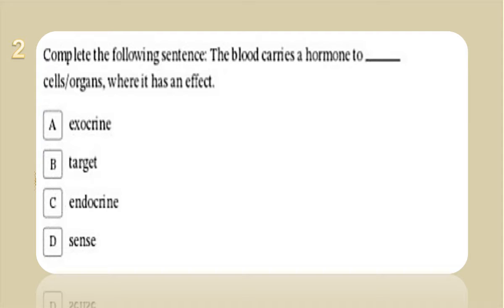We call them target cells, or target parts, or target organs, that have the effect of the hormone on them. Okay, let's go into question 3.